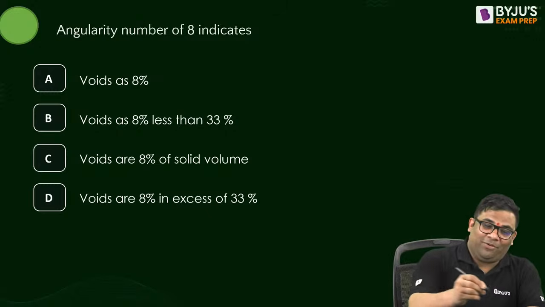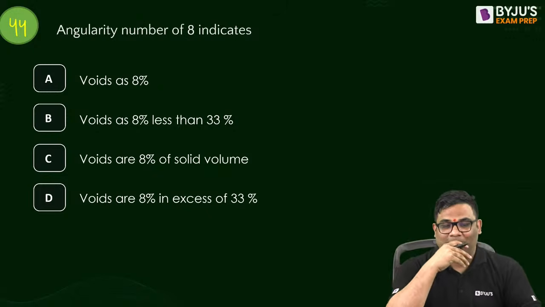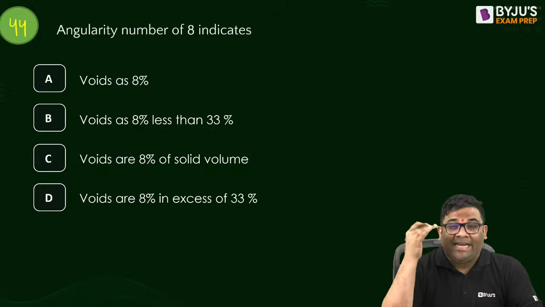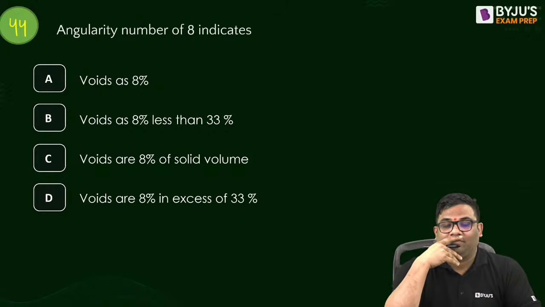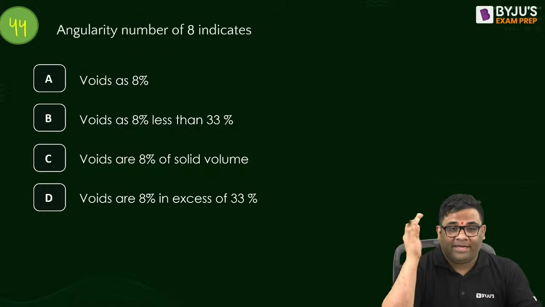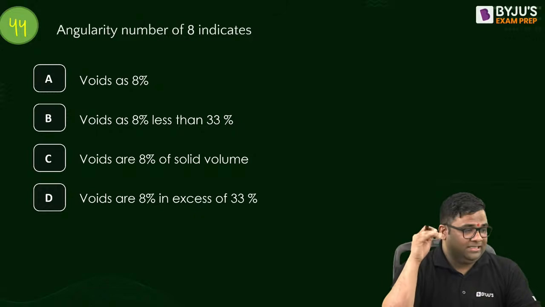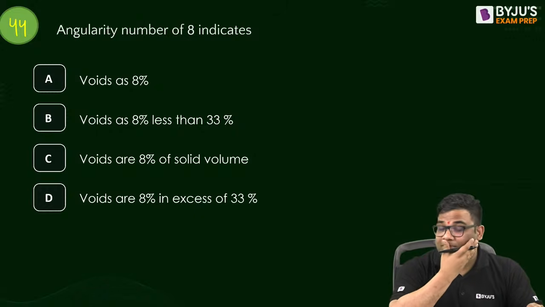Question number 44. Angularity number of 8 indicates what? You might have heard about the angularity number. It is for the safe test on aggregate.